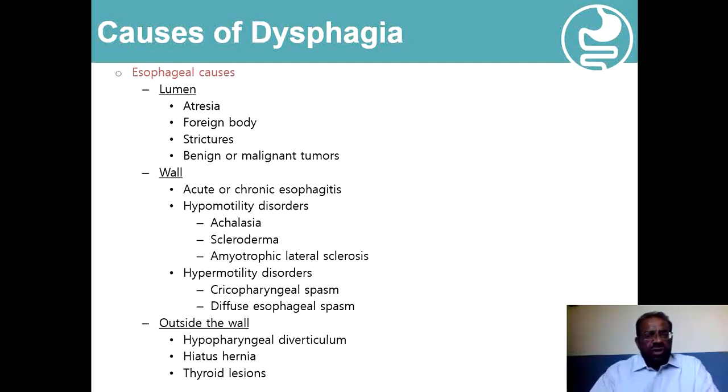The causes in the wall are in the form of acute or chronic esophagitis and various types of hypomotility disorders like achalasia, like scleroderma, and like amyotrophic lateral sclerosis. Achalasia is a very common condition and one very common cause of dysphagia, and here we have loss of those neurons which are involved in inhibitory deglutition, and these are mainly the nitrergic type of neurons, because they produce nitric oxide.